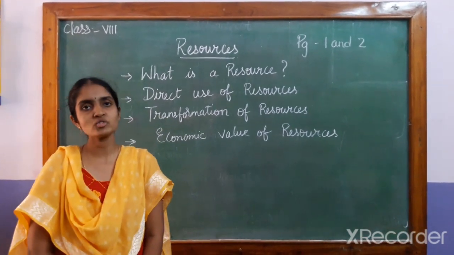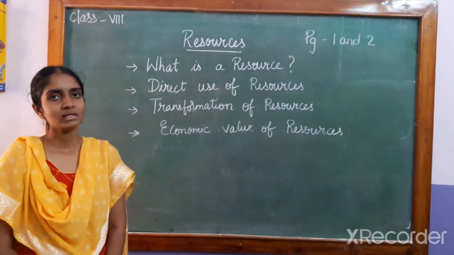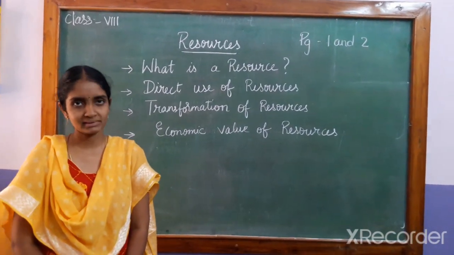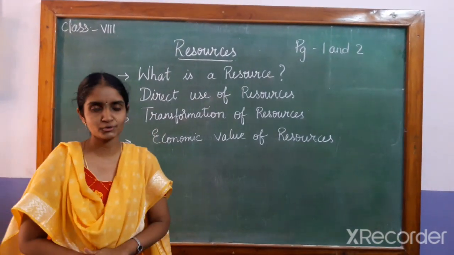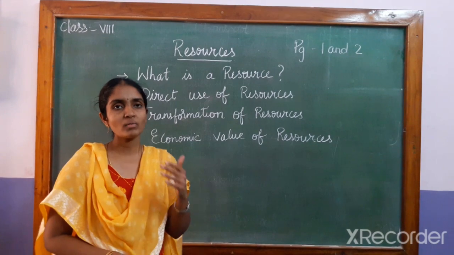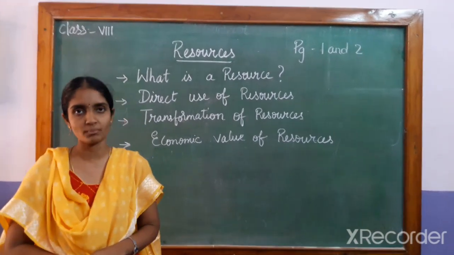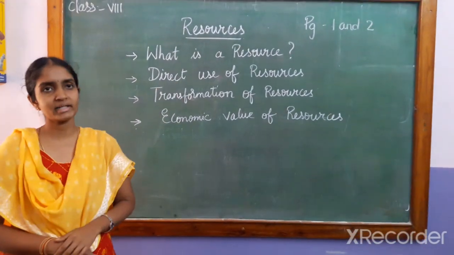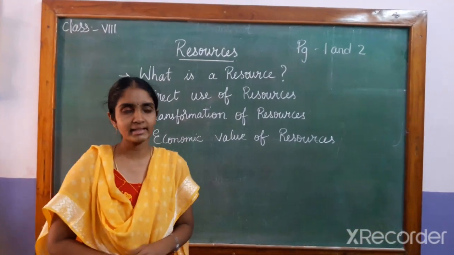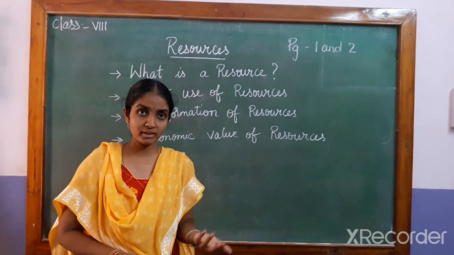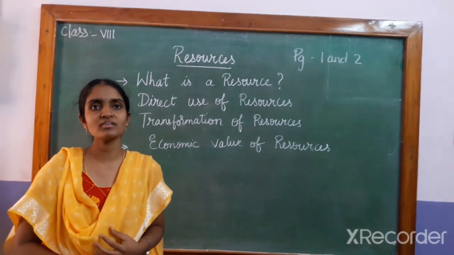So, coming to the usage of the resources, we humans use the resources in two ways. That is the direct use and the transformation of resources. That means when we are using, sometimes we first need to transform the resources before using. So, let us talk about the direct use of resources. Now when you go out, you directly get the sunlight, you can feel the air, you can drink the water. So that is the direct use of resources.